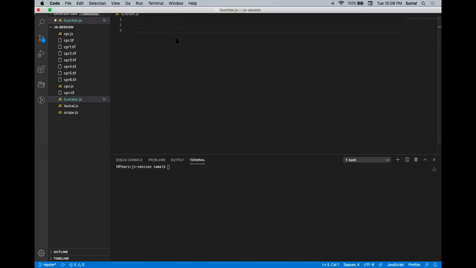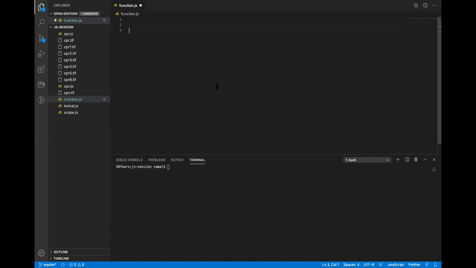So how do you define a function in general? The role of a function is to do one specific task. But how do you define it? You write the function keyword, then the function name, and then an opening parenthesis, closing parenthesis, and then curly braces.